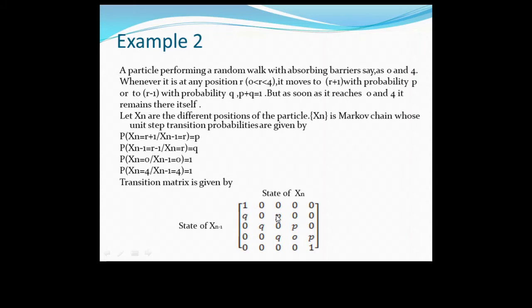From state 1 to 2, present to future, with probability P, 2 to 3 with probability P, 3 to 4 with probability P, 1 to 0 with probability Q, 2 to 1 with probability Q, 3 to 2 with probability Q, and all remaining probabilities are what? 0.